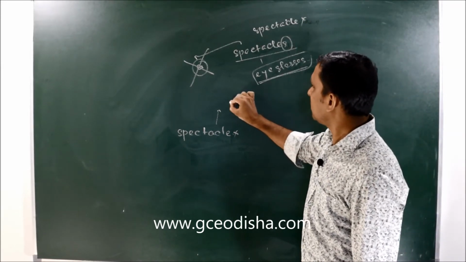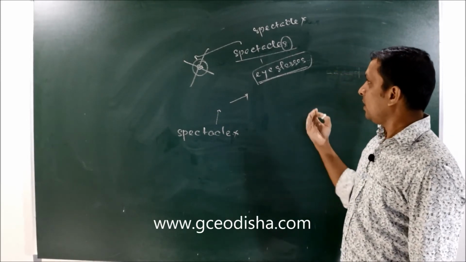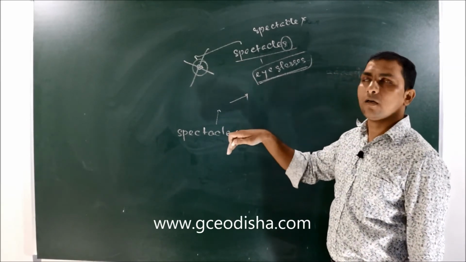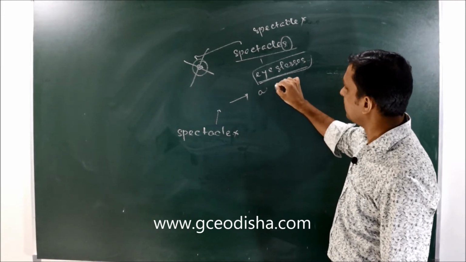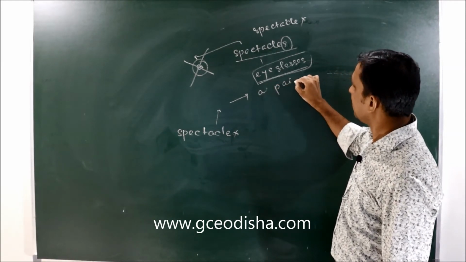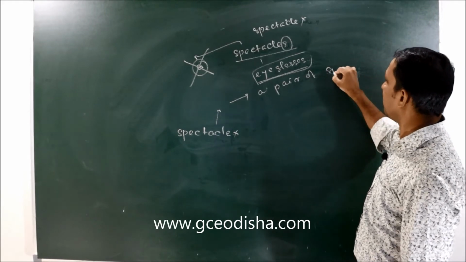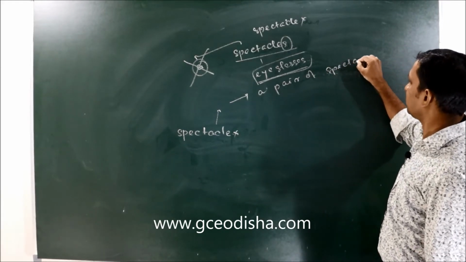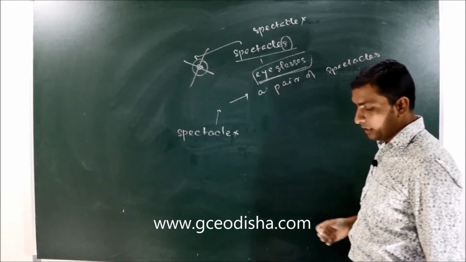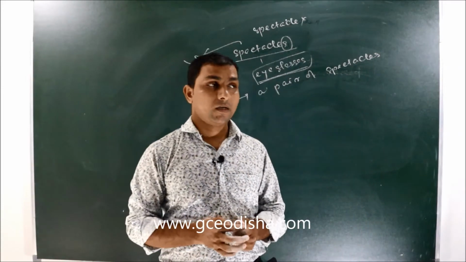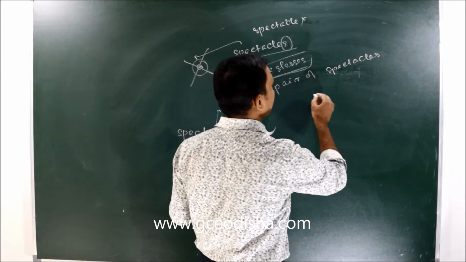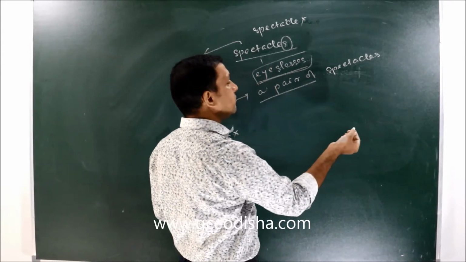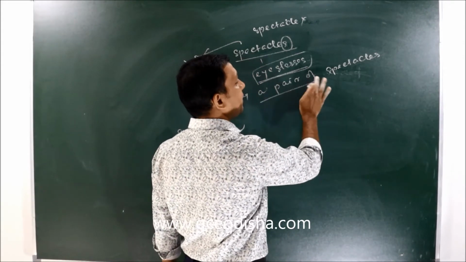Third point: if you want to use it in a countable sense, then a suitable phrase will be added. It should be written "a pair of spectacles." When it is written a pair of spectacles, then the verb becomes singular, a pair of.